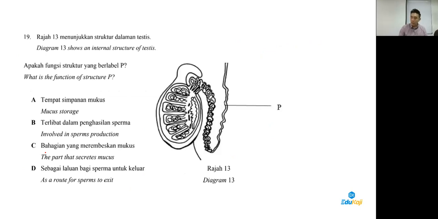Okay, 19 is from the reproduction topic. P is the vas deferens. Guys, the vas deferens will secrete the sperm out. It's a route, laluan bagi sperma.